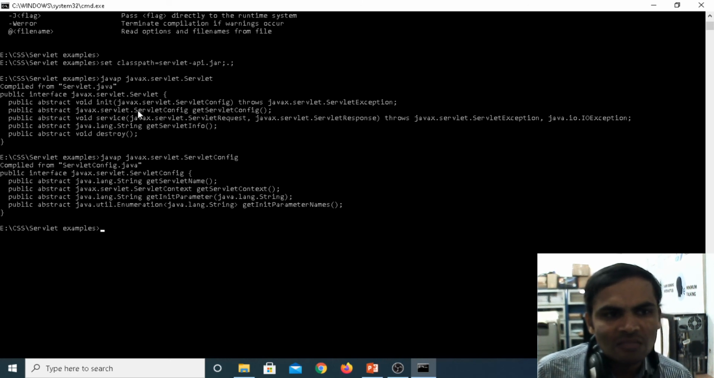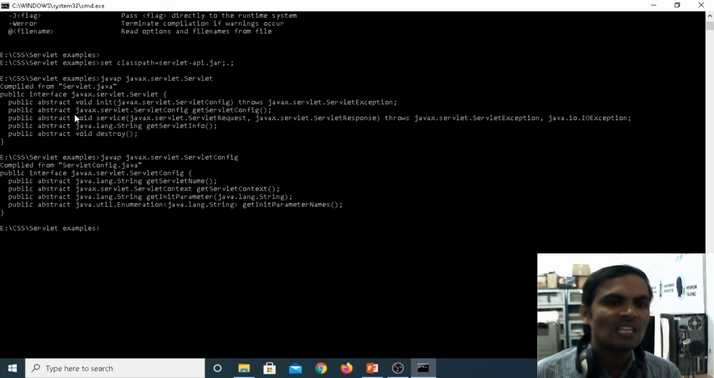Coming next, we have the getServletConfig method. Its return type is the ServletConfig interface. Then we have the service method. Under the service method, two parameters will be there: javax.servlet.ServletRequest and javax.servlet.ServletResponse. It throws ServletException and IOException. Coming to getServletInfo, it gives the information about who designed this application. Then we have the destroy method. In the next class, we can see each and every method briefly.